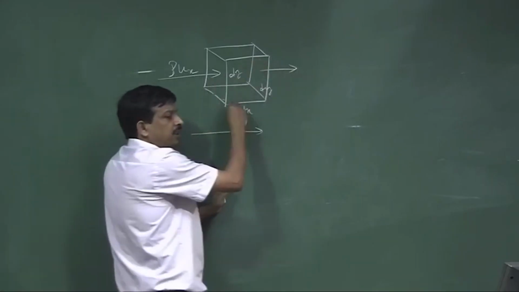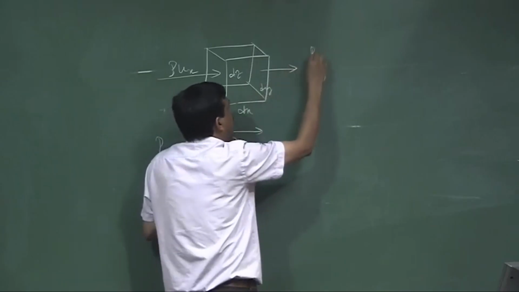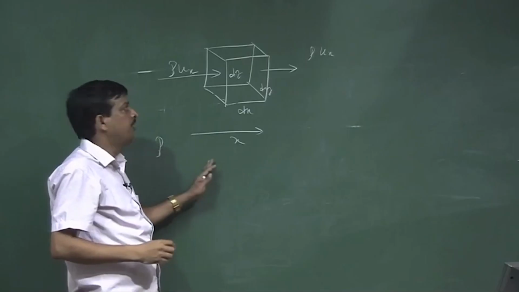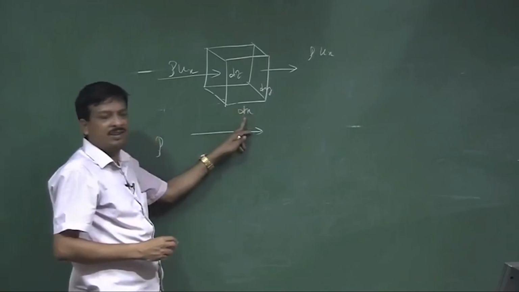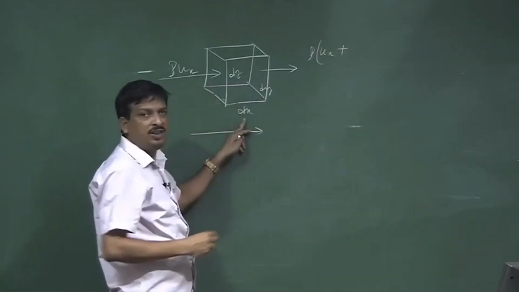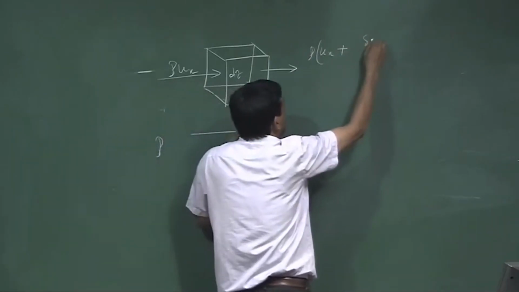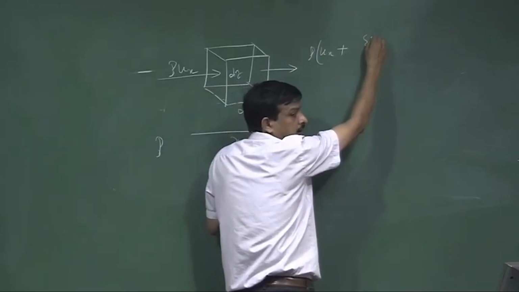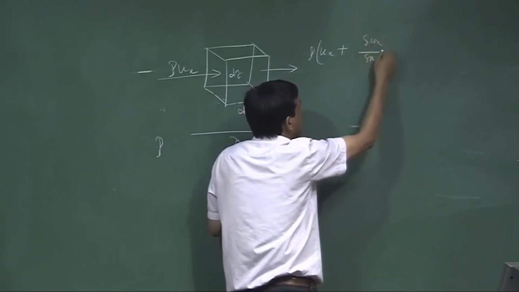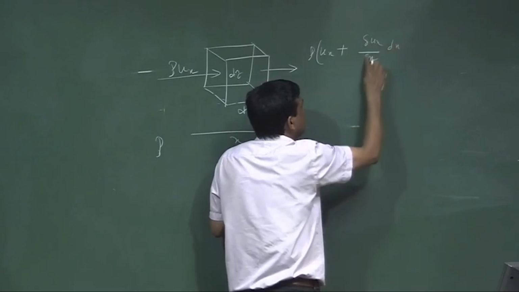On that surface, the particle flux is rho ux, and the velocity is changed due to dx, so it is rho into ux plus del ux by dx into dx.